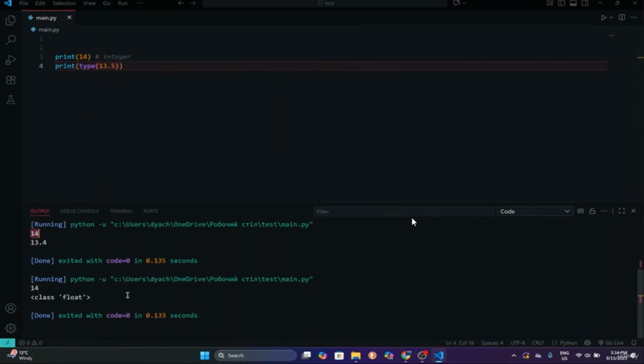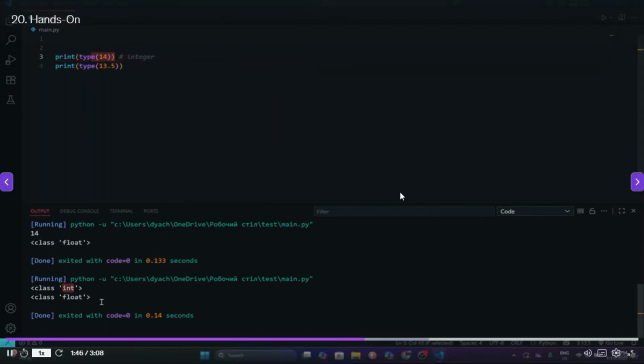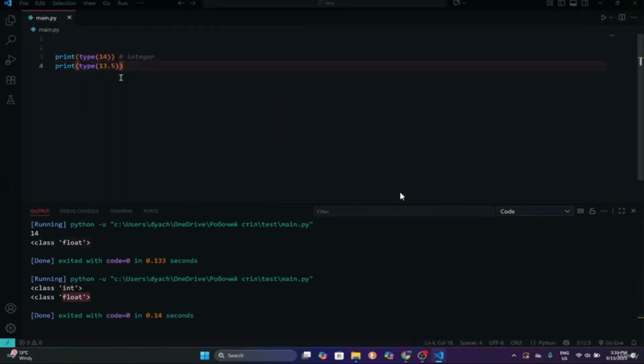If I run it, as you can see, it says class float for our second number. If I use the same thing over here, we need to get integer. As you can see, int is short for integer. The first one is integer, and the second one is float, right? That's how we can verify our data type.